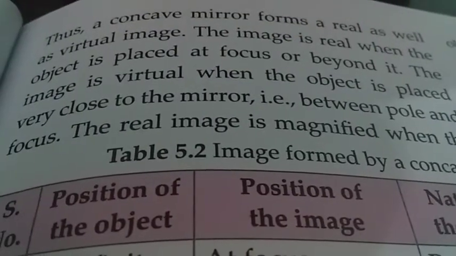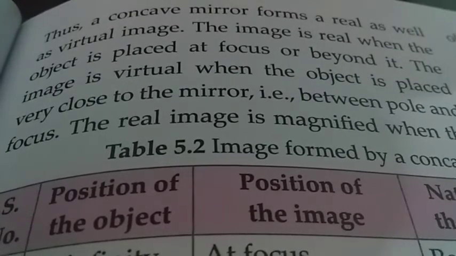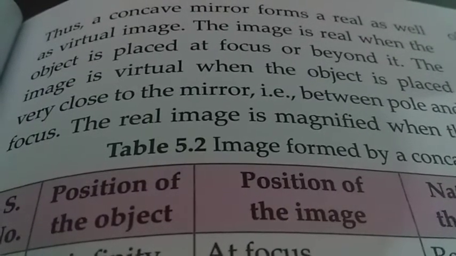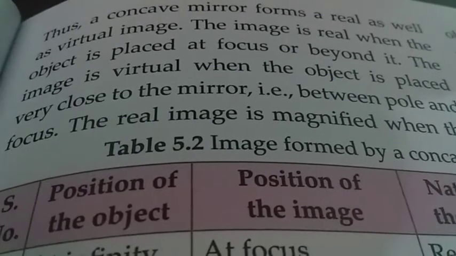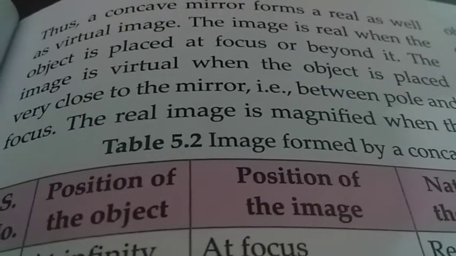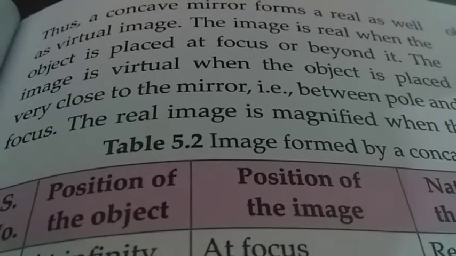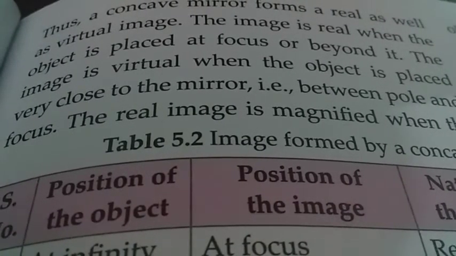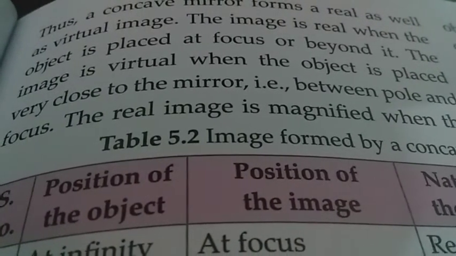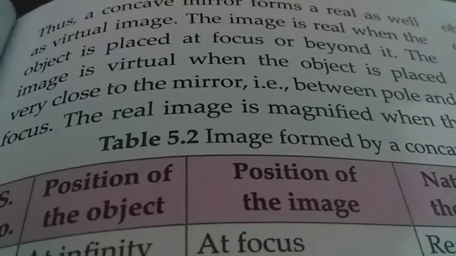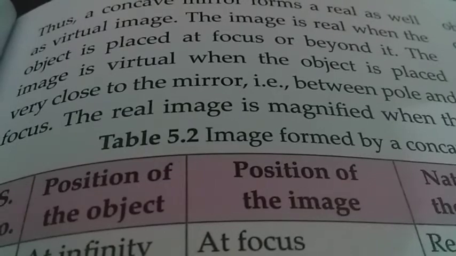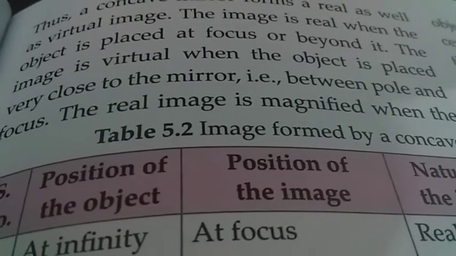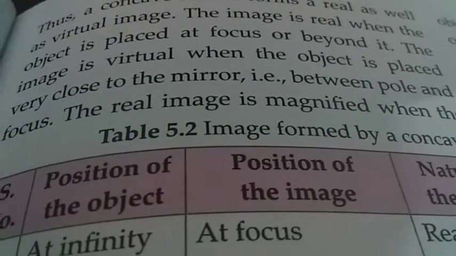Now what have we come to know about the image from the concave mirror? We know that a concave mirror forms real as well as virtual images. The real image is formed when the object is placed at focus or beyond it, and the virtual image is formed when the object is placed very close to the mirror, that is between pole and the focus.